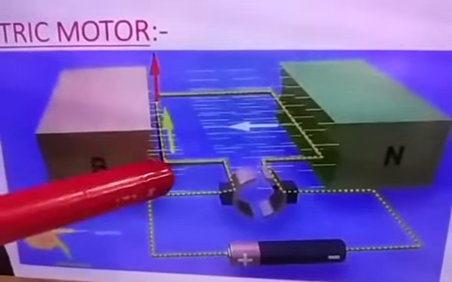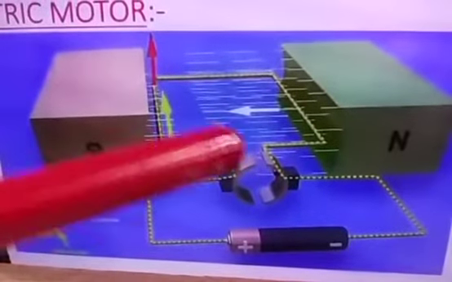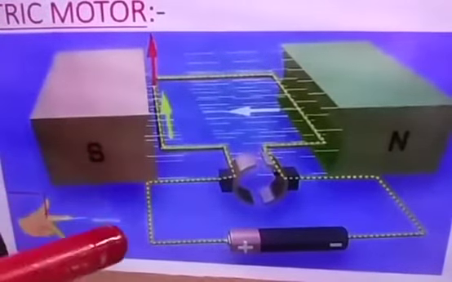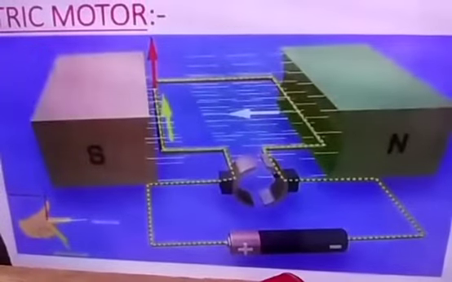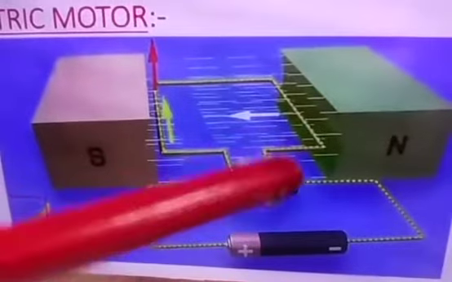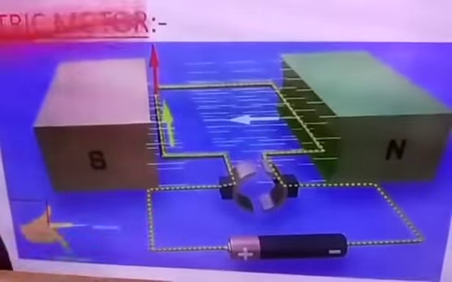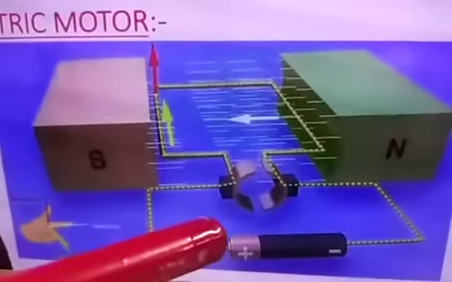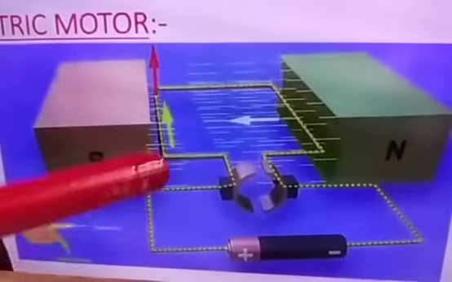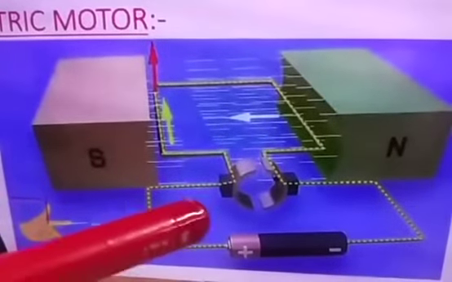Once it works, you can see the force here going this way and here in the opposite direction. So for it to work, it is not only a one-way force. To rotate anything, we have to push one side, and the other side should come down, back. That is clockwise and anti-clockwise, then only it can rotate. If it is in only one direction, then the rotation will not take place. It will be like parallel lines, moving in one direction, right? That is no use. Here in the electric motor, there are two ways of force where it is moving. Here you can see the proper formation of the electric motor.